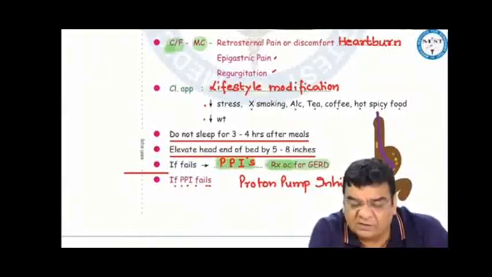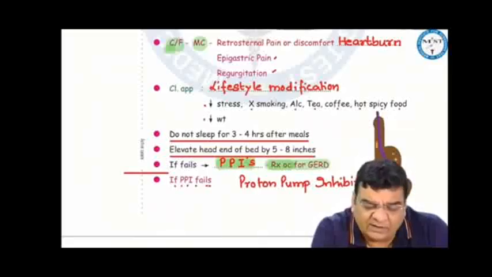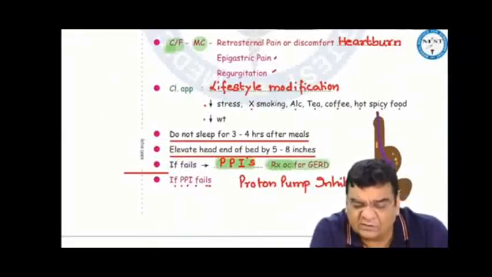How to approach a patient of epigastric pain or retrosternal pain? First, if we are thinking about any cardiac story, then we have to rule that out first. But if a patient is coming to us nicely in the OPD, then by the history, we can make out that, okay, this might be related to some acid story, and the acid story is related to stress or to whatever lifestyle he's following.